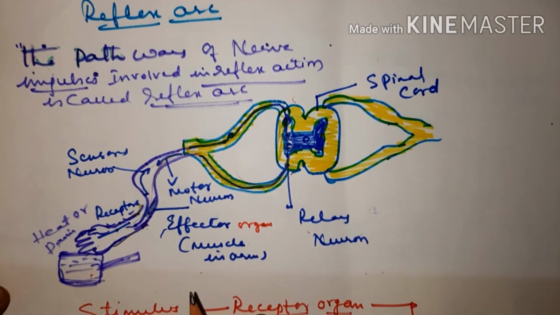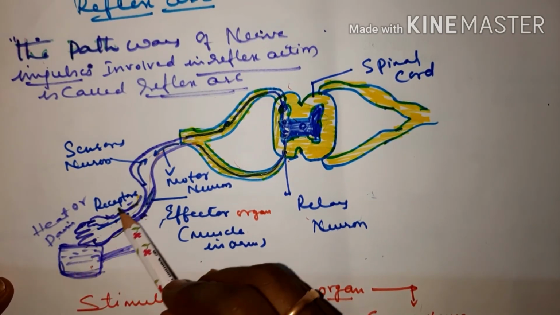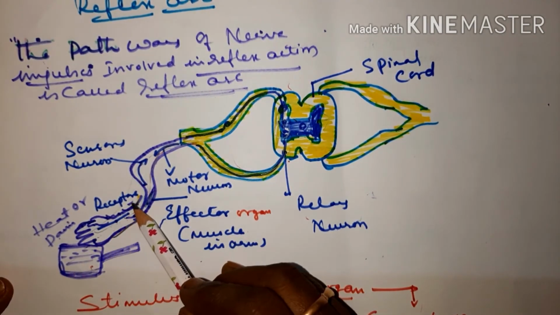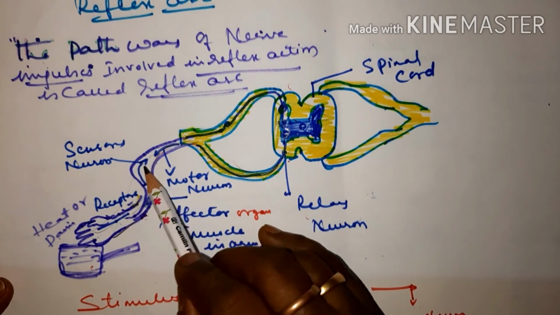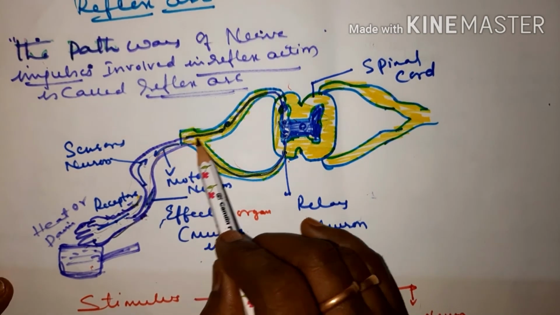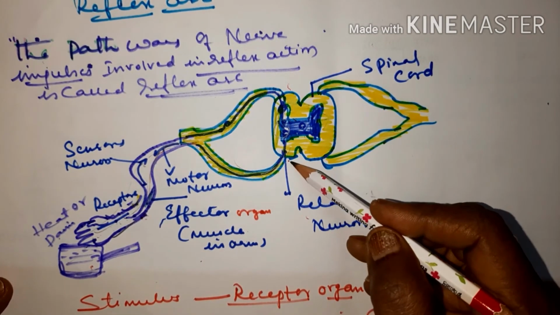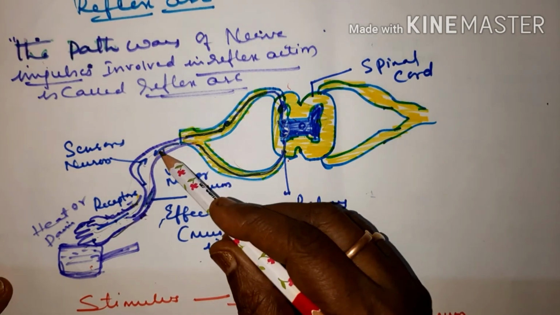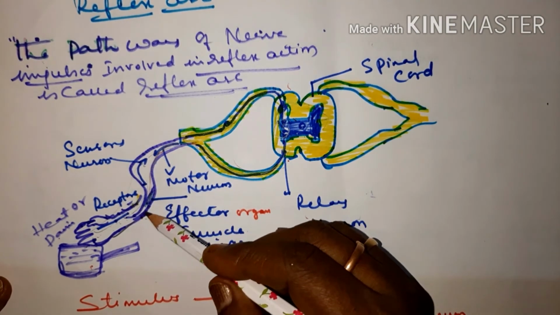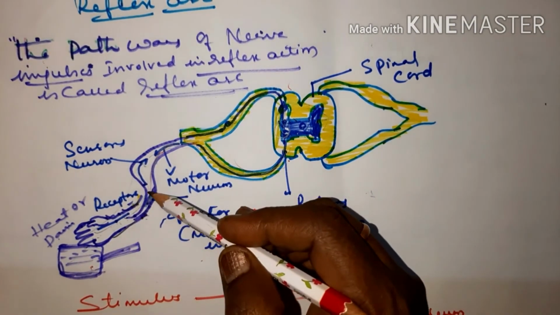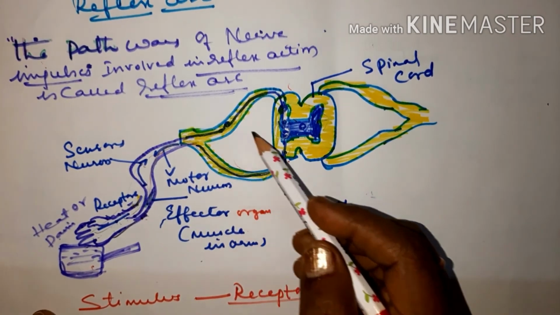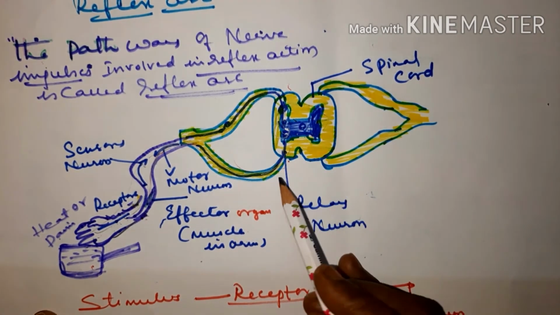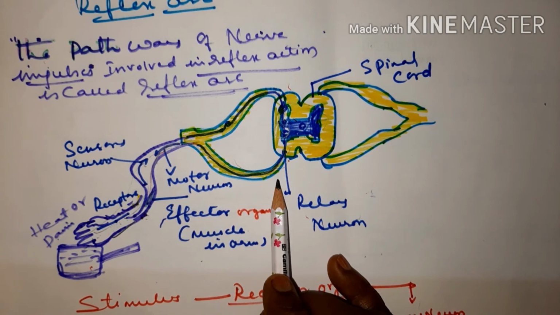You all understood, children? So we can see the pathway: the sensory receptors carry it to the sensory neuron, to the spinal cord, from the spinal cord to the motor neurons, and from the motor neurons to the effectors. So there is a pathway. The pathway of nerve impulses involved in reflex action is called reflex arc, children. So what is reflex arc?